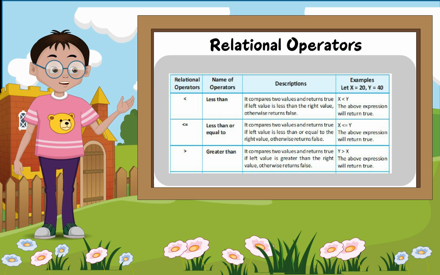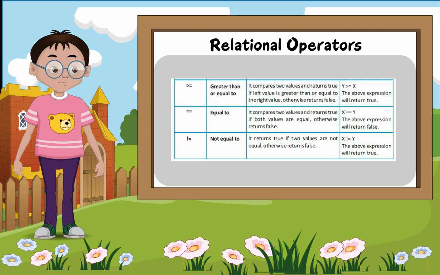The above expression will return true. Greater than or equal to. It compares two values and returns true if the left value is greater than or equal to the right value, otherwise returns false. y greater than or equal to x. The above expression will return true.